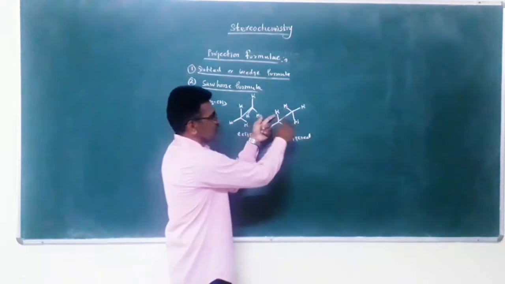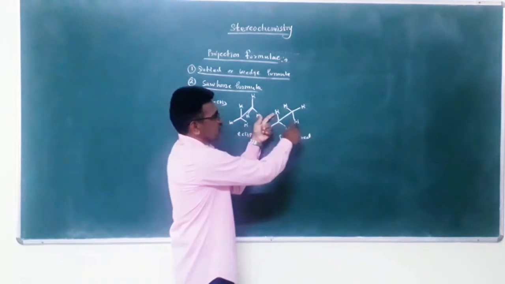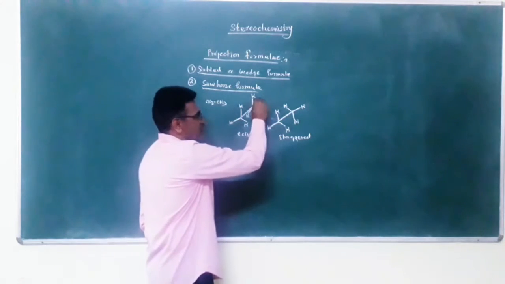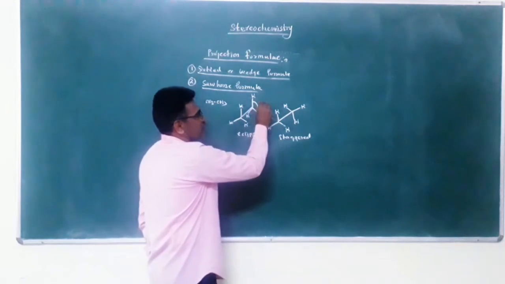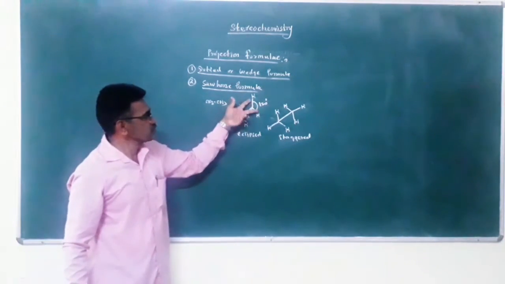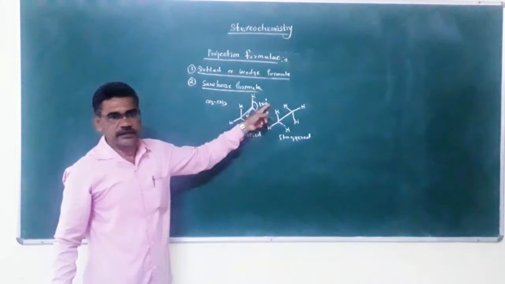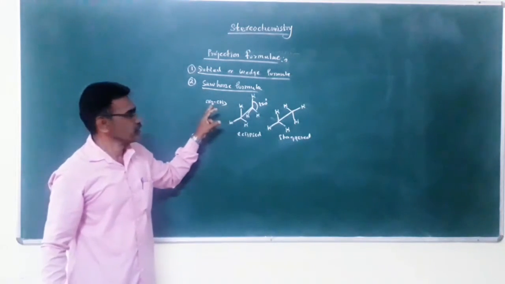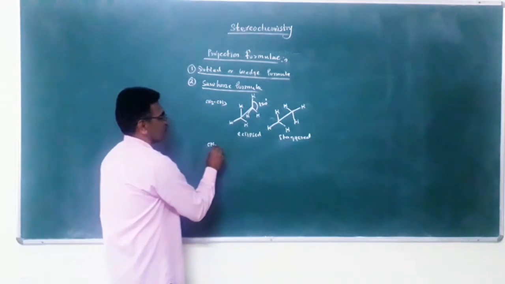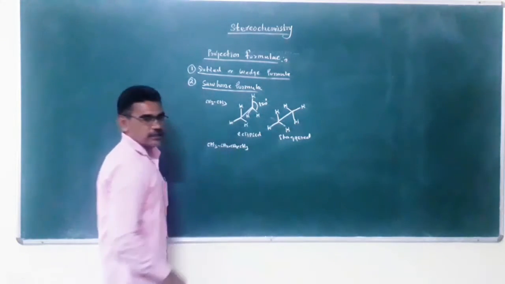It is staggered because these two bonds are going away from each other, and each two bonds make a bond angle of 120 degrees. This is the Sawhorse formula of ethane. Second, the Sawhorse formula of butane.